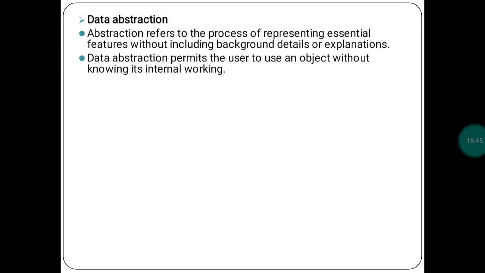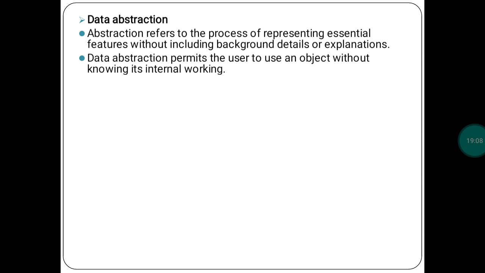Next, data abstraction. Data abstraction refers to the process of representing essential features without including background details or explanation. Sometimes, if you want to access any data, you would need to know its background details.